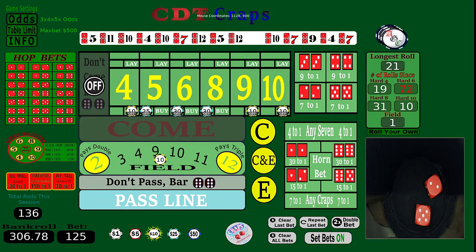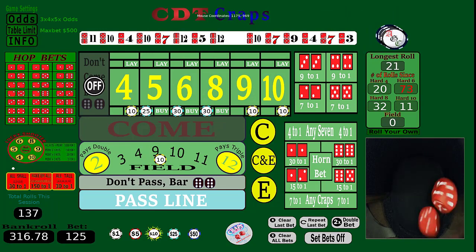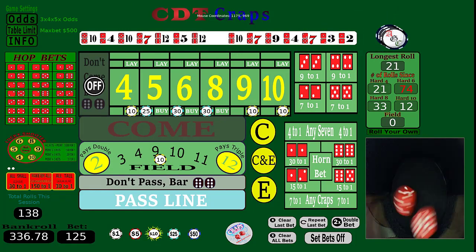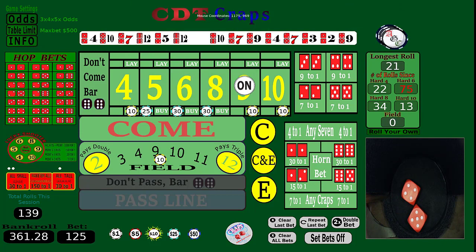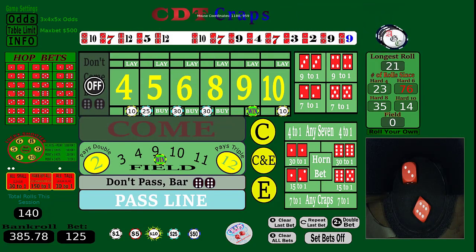Repeat last bet. Set bets on. Here we go. And a 3. That'll get us $10. Let's go. And a deuce. That'll give us double pay. Let's go. 9. Good. All right, let's hit it. And a 9 again. All right. Setting bets on the come out.